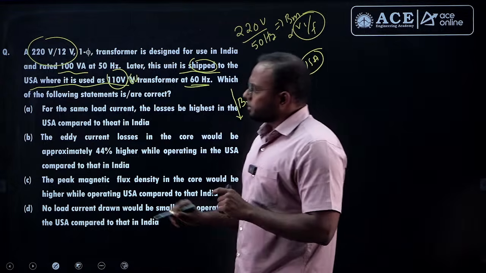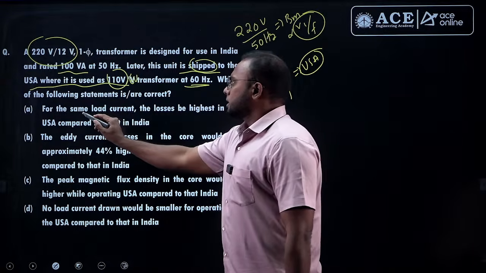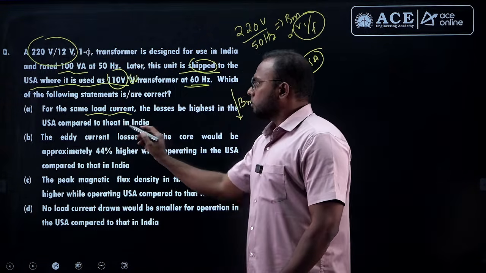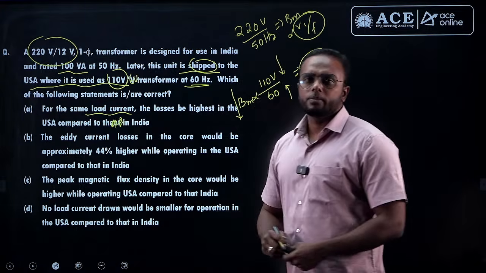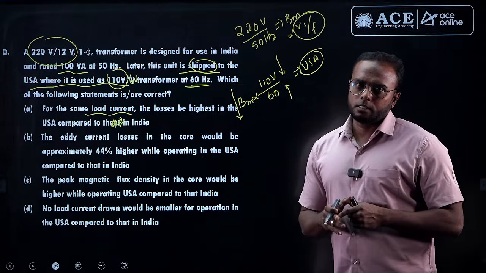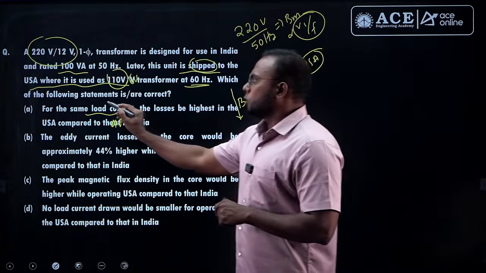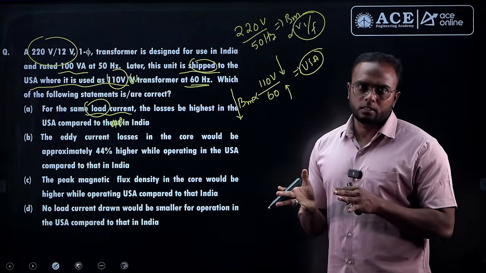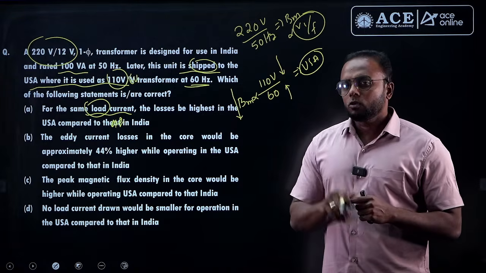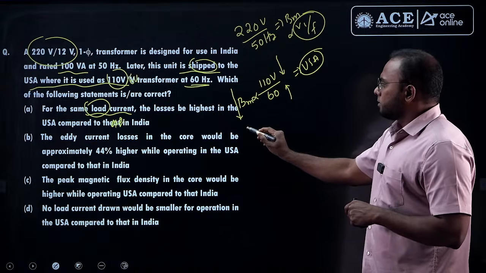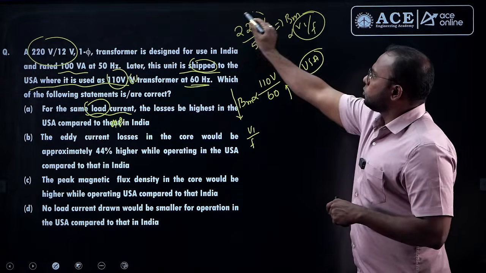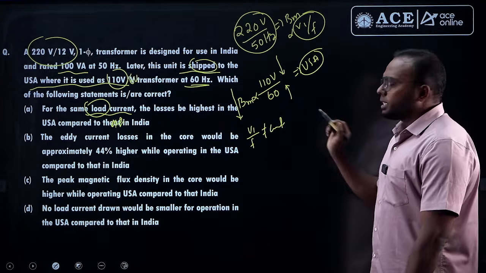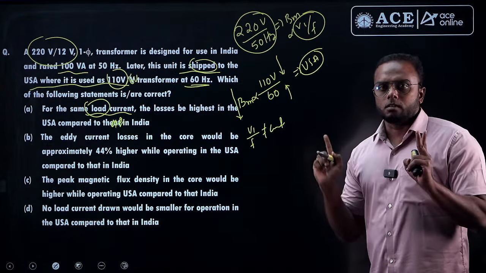Now let's see the options first. The first option is: for the same load current, the losses would be highest in the USA compared to India. So the losses in the US transformer are given as highest, for the same load current. See, load current is the same, and the resistance of the winding will never change even if frequency changes. Maybe copper loss remains the same, but what about core losses? The V by F ratio is not constant in both cases, 220 by 50 and 110 by 60. Which case is it according to our relations? It is case 2 in the iron loss topic.